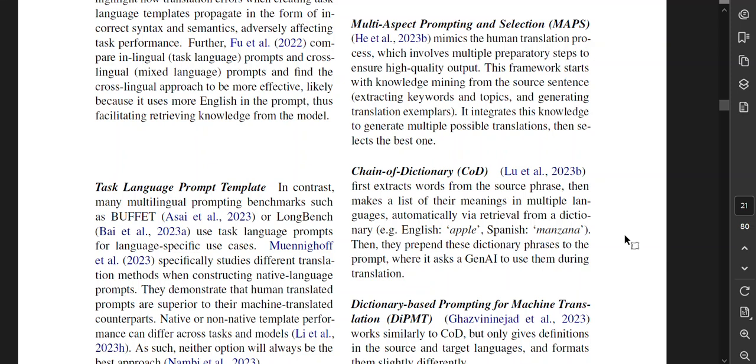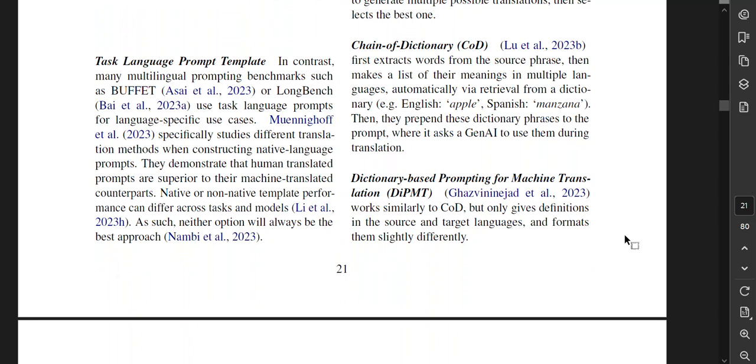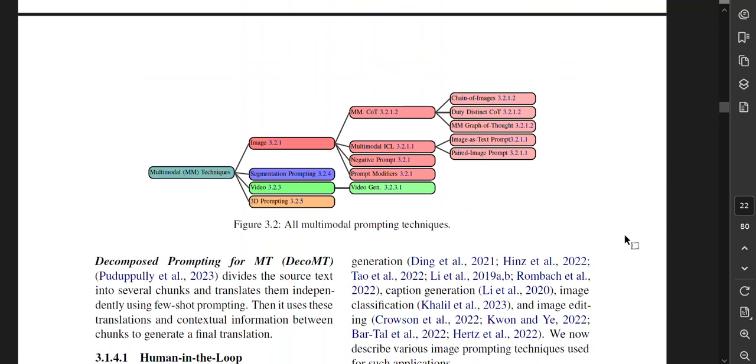Chain of dictionary. It first extracts words from the source phrase and then makes a list of their meanings in multiple languages, automatically via retrieval from a dictionary, e.g. English apple, Spanish manzana. They then prepend these dictionary phrases to the prompt, where it asks a generative AI to use them during translation. Dictionary-based prompting for machine translation works similarly to chain of dictionary, but only gives definitions in the source and target languages and formats them slightly differently.